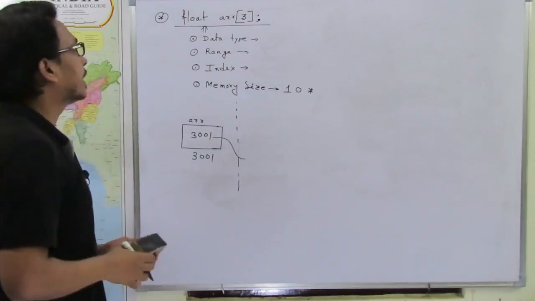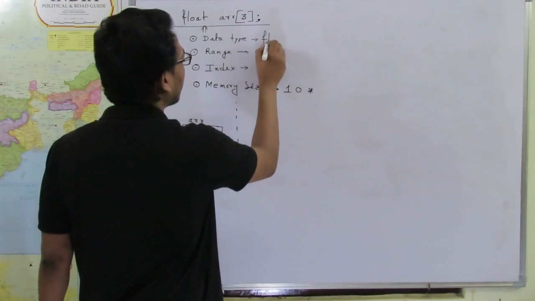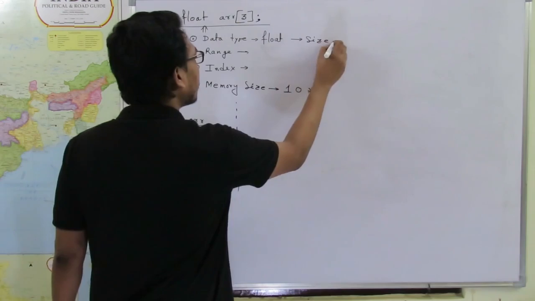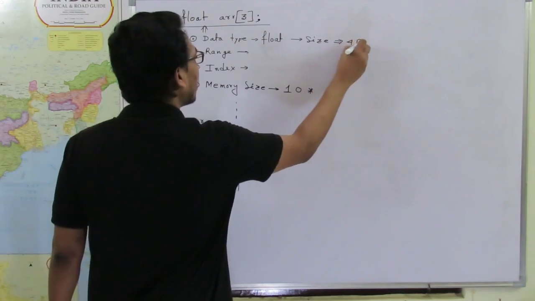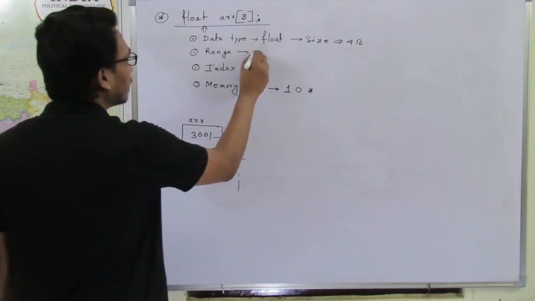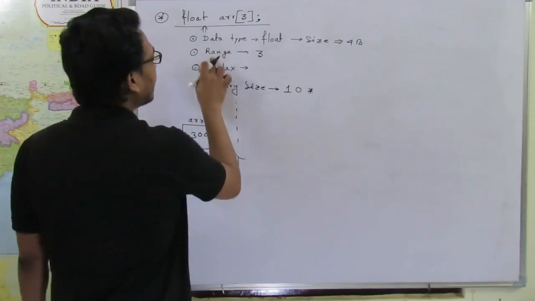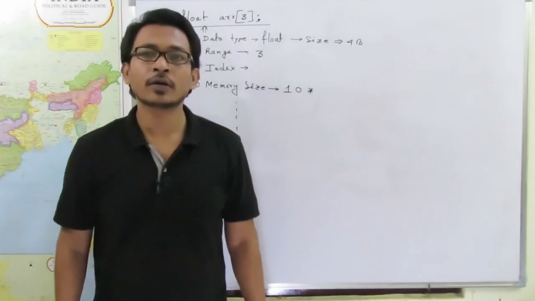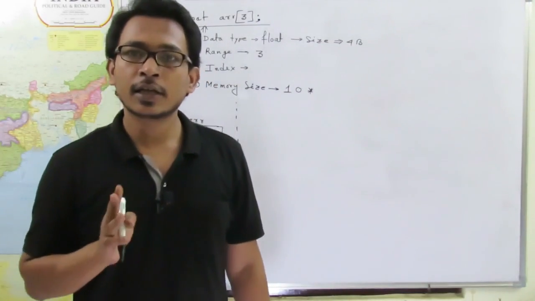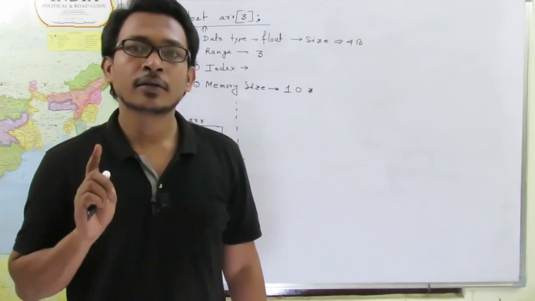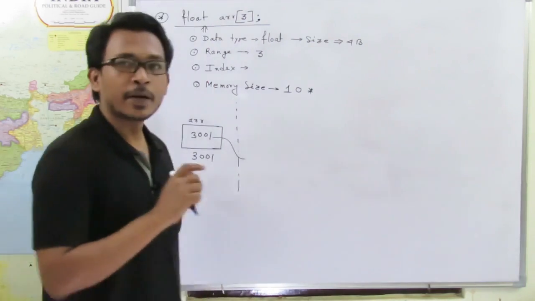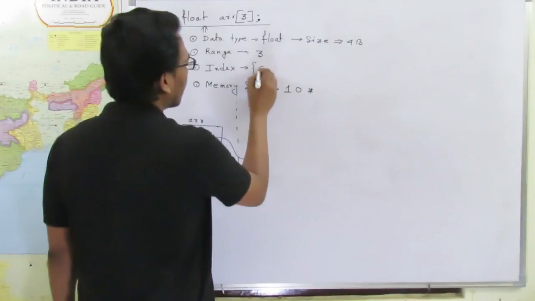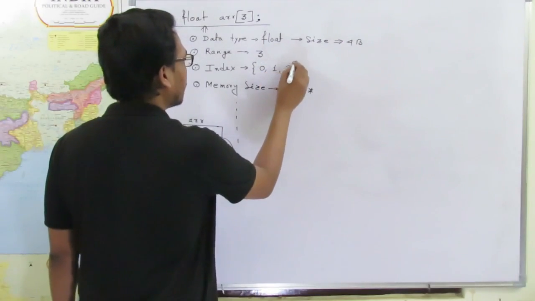So now the data type is float, so the size of each data will be 4 byte only. Range is 3, so range 3 means how many float type data this particular array can hold. This array can hold 3 independent float type data at any particular moment of time. Now the indexes will be 0, 1, 2.